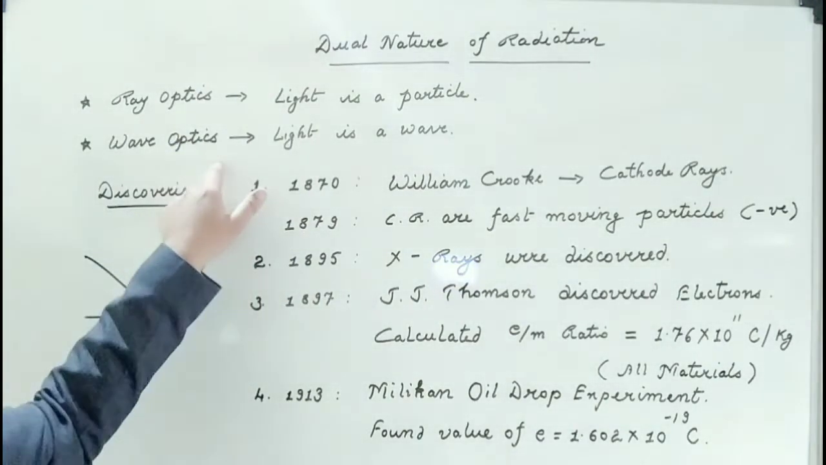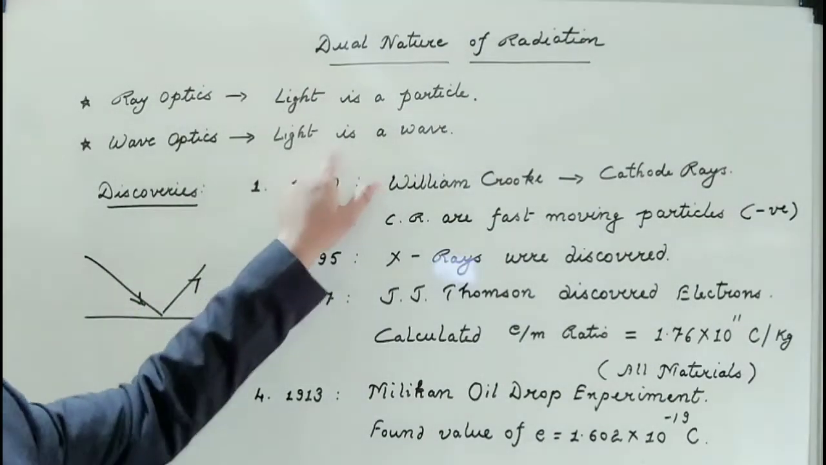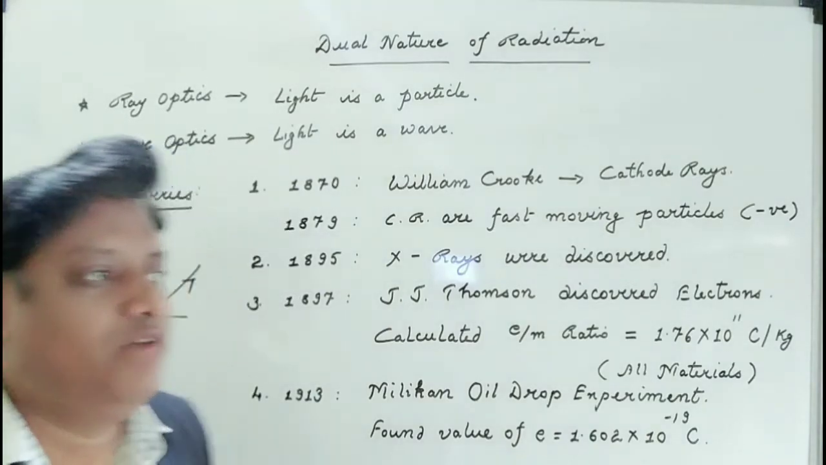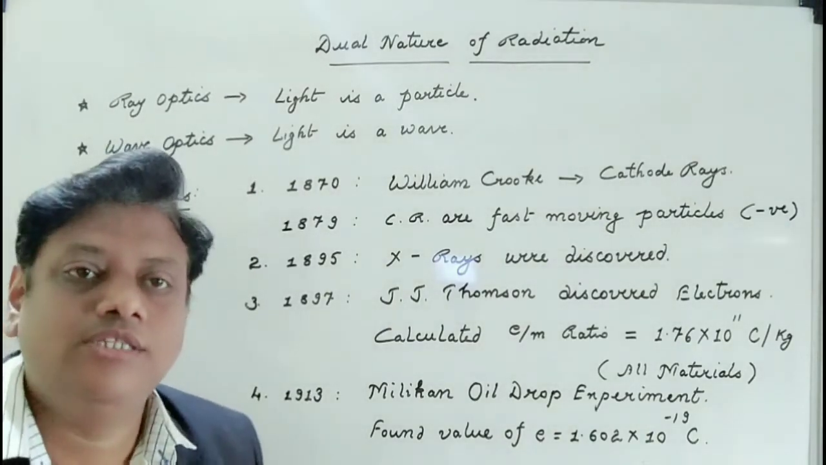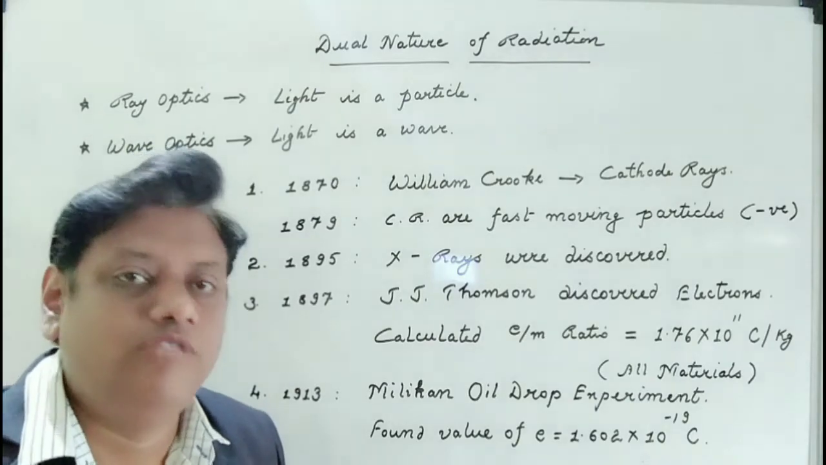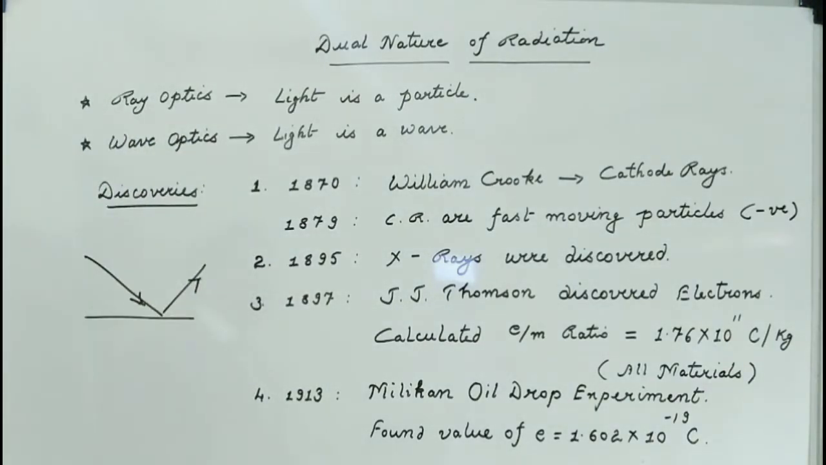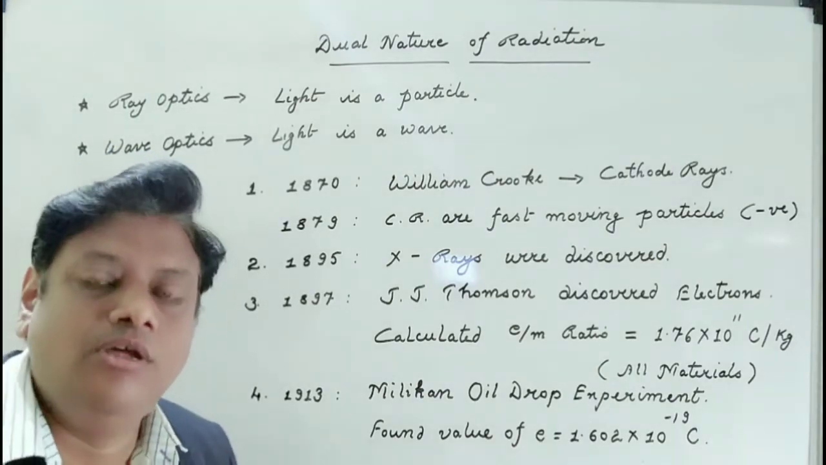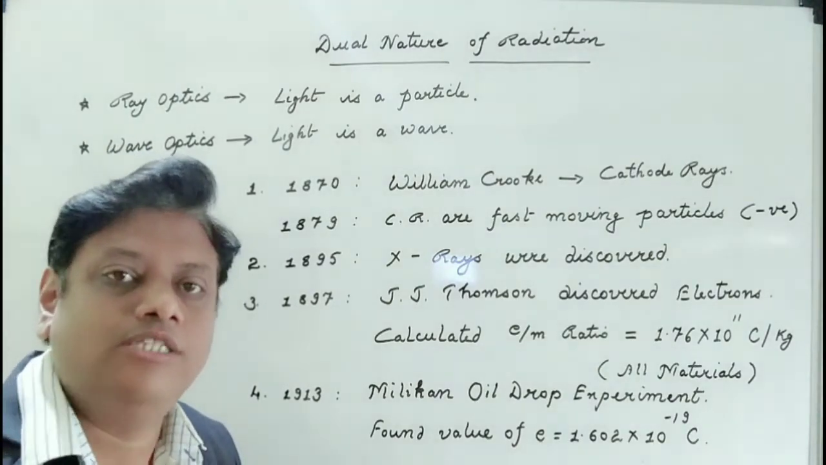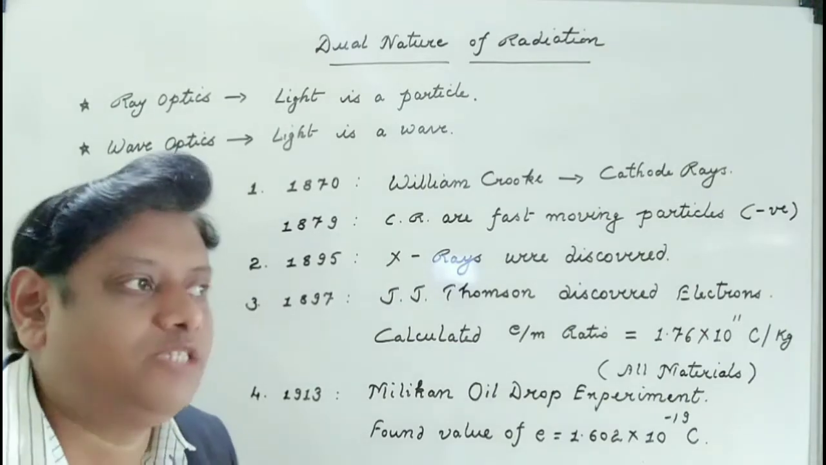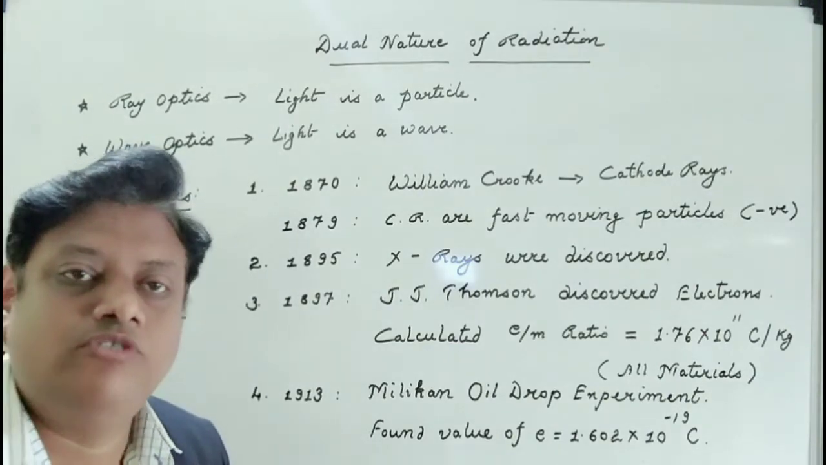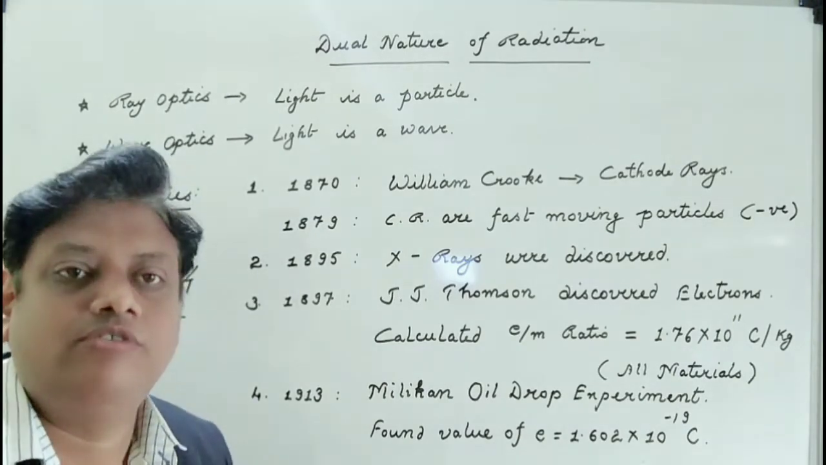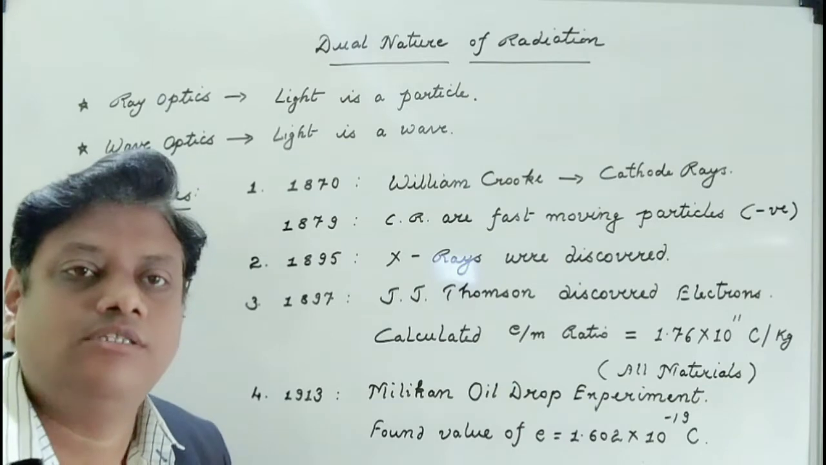Now, what is wave optics? Wave optics says that light is a form of wave. How do we know that light is a form of wave? We already learned a very good experiment in the earlier unit, Young's double slit experiment, which helps us study two important phenomena, interference and diffraction. If we say that light is a form of particle, it will be very difficult to explain interference and diffraction. Both of these phenomena can be explained only when we consider light as a wave.